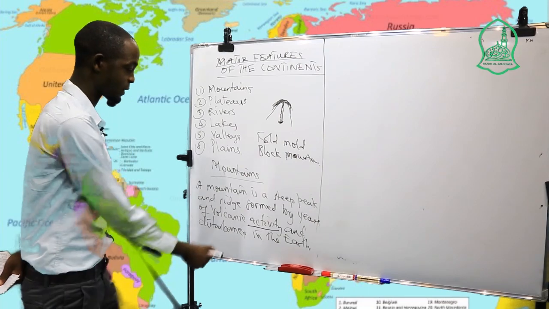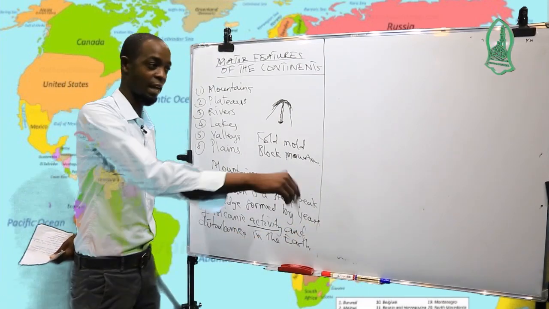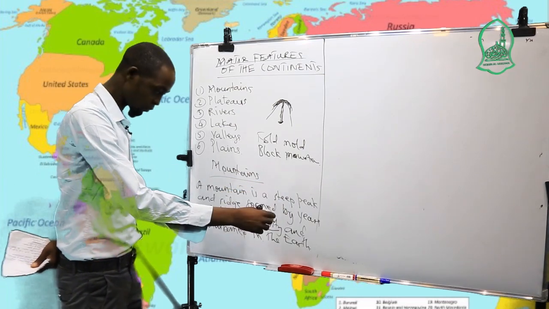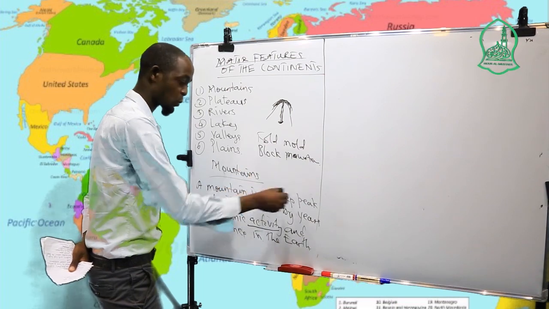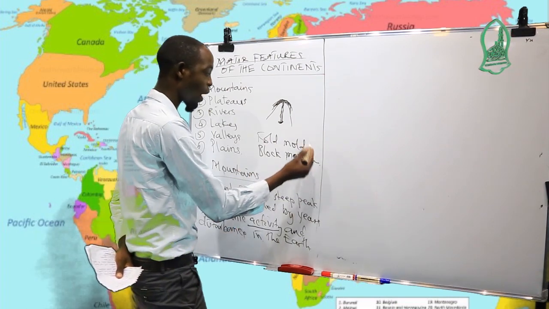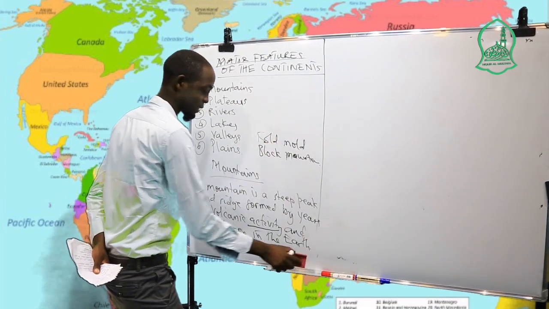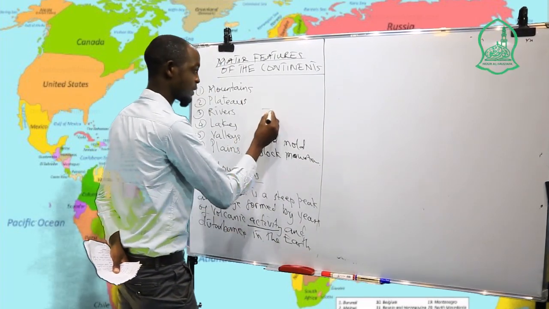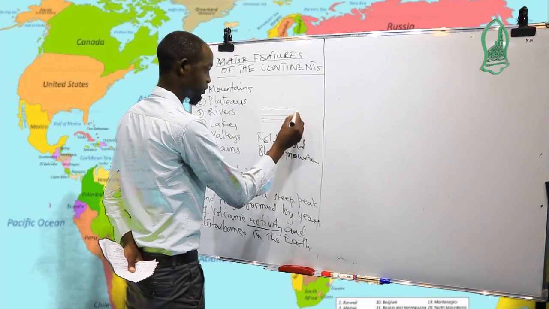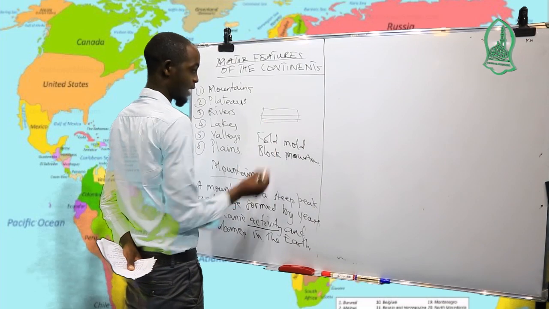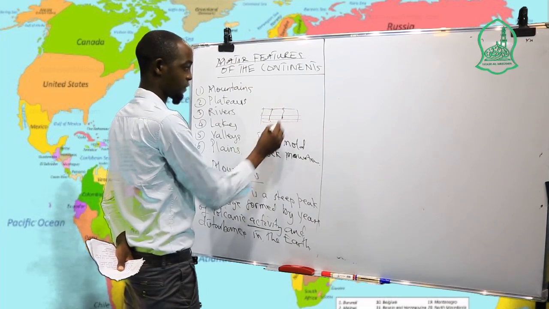Block mountains. When the earth moves, it creates cracks and faults on the ground. When they create cracks, one part of the earth falls down and other parts rise up. For example, this is a layer, and they create a crack here.